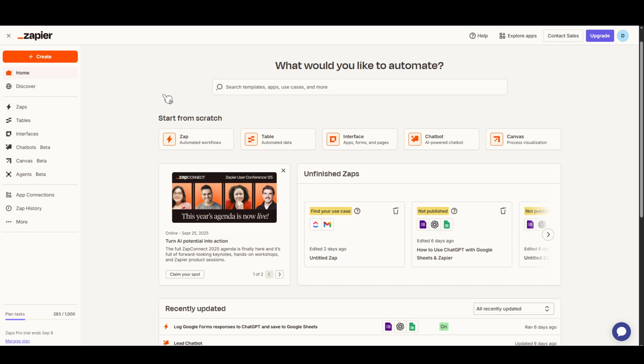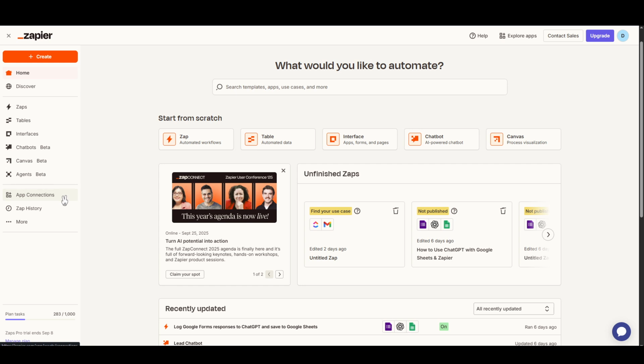To begin, navigate to the Zapier homepage. Once you're there, take a look at the left sidebar. This area houses various options that you can explore, but for today's purpose, you want to focus on App Connections. As you might expect, App Connections is where you can manage all the applications you've already connected to Zapier. It's kind of like a control center for your integrations, giving you a bird's-eye view of everything you've linked up.